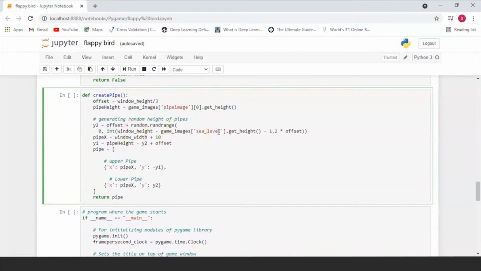So we're going to be generating a random number between 0 and the width of your screen from height to just above the sea level. And then we're going to be subtracting it by 1.2 into offset, because there's a huge chance that we get a pipe which covers the entire screen. So to prevent that, we're going to decrease the height of the pipes a little.